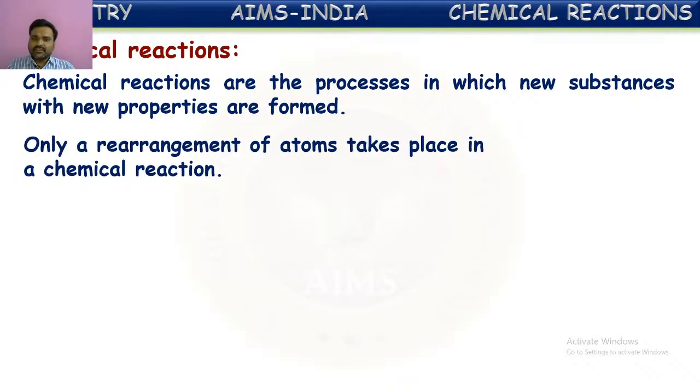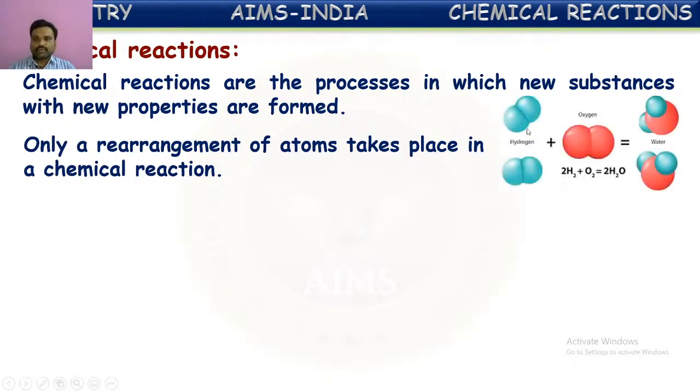Only a rearrangement of atoms takes place in a chemical reaction. Actually, in chemical reactions, there is no formation of any new substance or new atom. There will be certain atoms in different compositions in different chemical substances. So when these react, the rearrangement of atoms will occur between them.